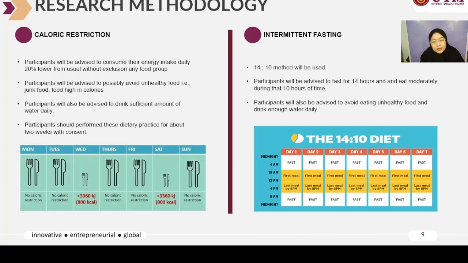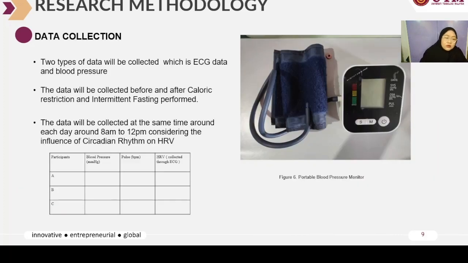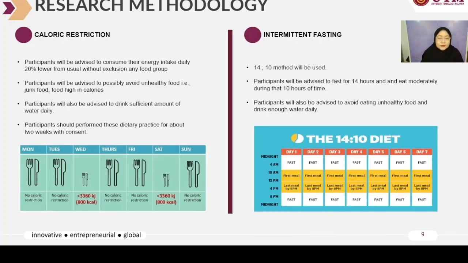And the second diet regimen, in the second group, is intermittent fasting. We will use the 14 to 10 method. The 14 to 10 method will be used in this diet, in which participants will be advised to fast for 14 hours in a day and break their fast within that 10 hours of time, and during those 10 hours they can eat a moderate amount. And also, participants in this group will be advised to avoid eating any unhealthy food and drink enough water daily.